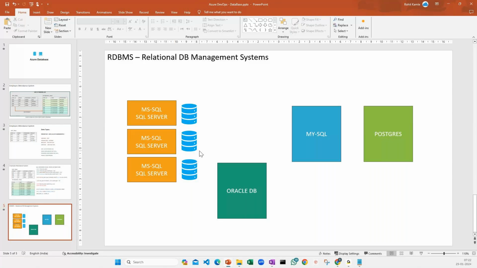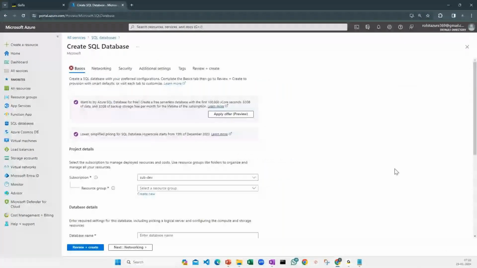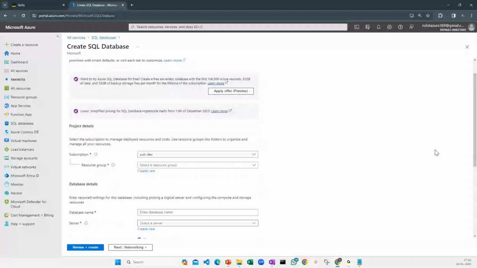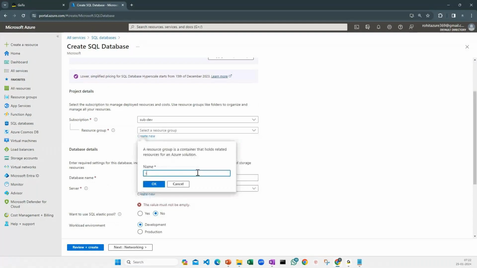Perfect. Okay, let's go back. I'll create a data SQL database here. Even though I start creating the database here, it will ask me where is your server, because it has to also create that server. Okay, let's see how we can create it. So I will select the resource group. I will use a new resource group, and I'm going to say RG SQL demo or DB demo.